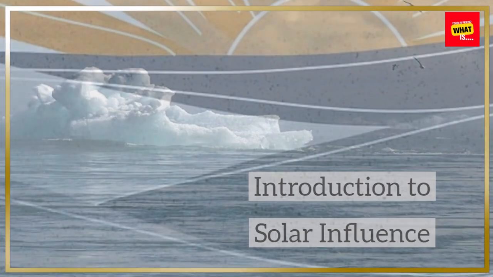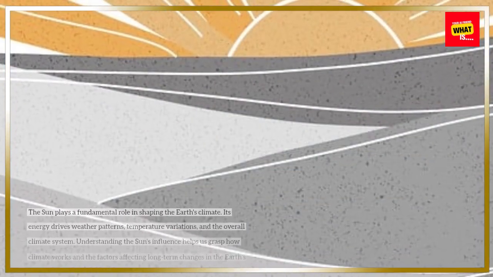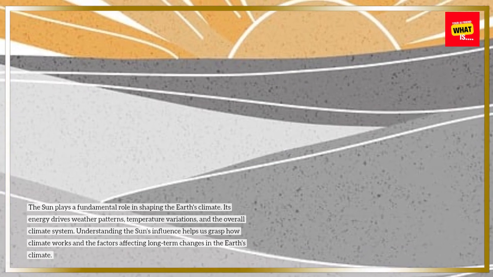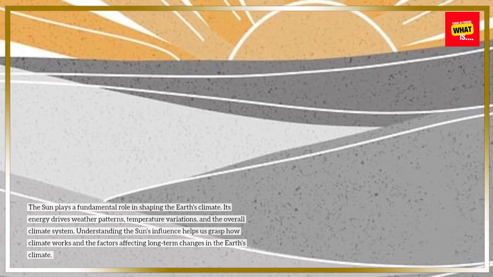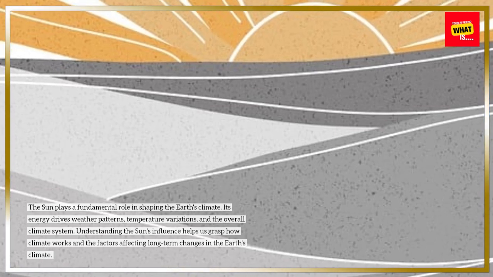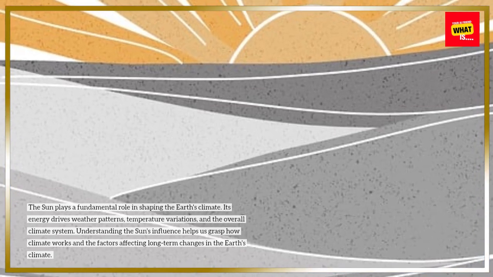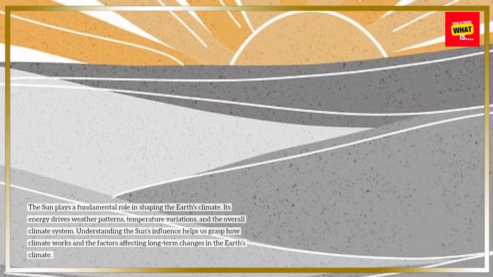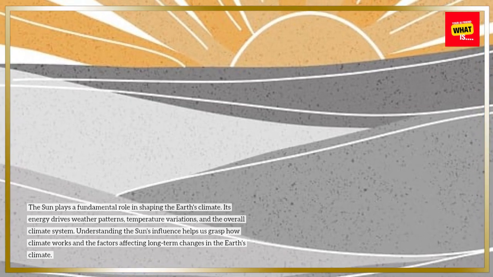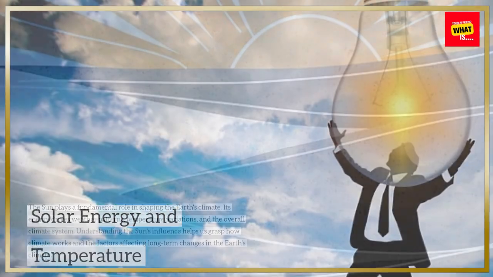Introduction to solar influence. The sun plays a fundamental role in shaping the Earth's climate. Its energy drives weather patterns, temperature variations, and the overall climate system. Understanding the sun's influence helps us grasp how climate works and the factors affecting long-term changes in the Earth's climate.